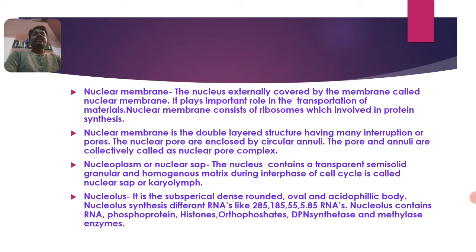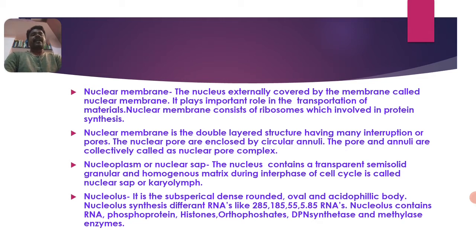The nuclear membrane is double layered. I already told you there is an outer membrane and an inner membrane. It is a double-layered structure having many interruptions or pores. The nuclear pores are enclosed by circular annuli, which are plug-like structures present in the nuclear pore.